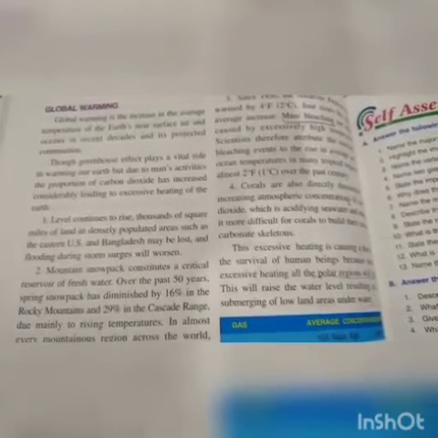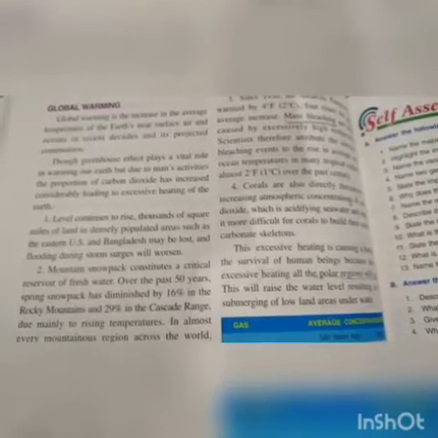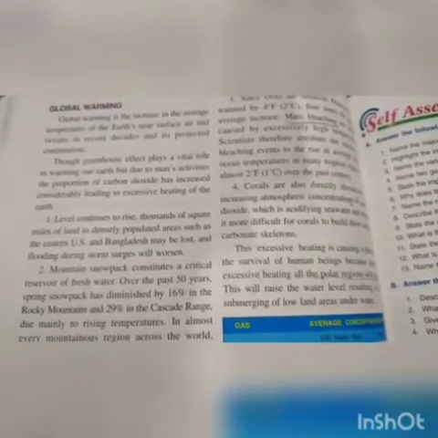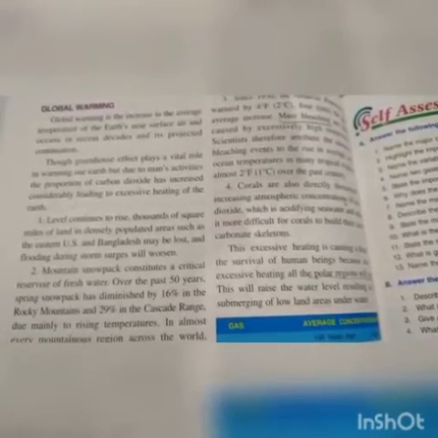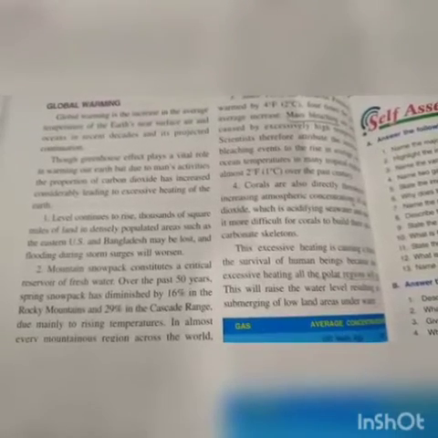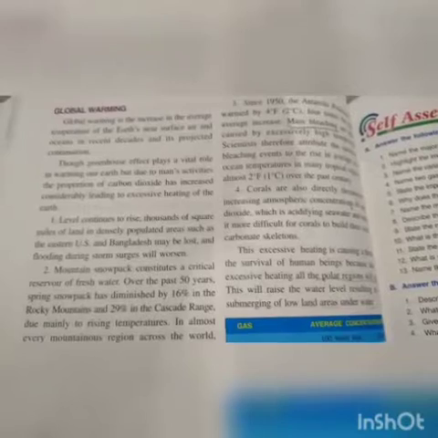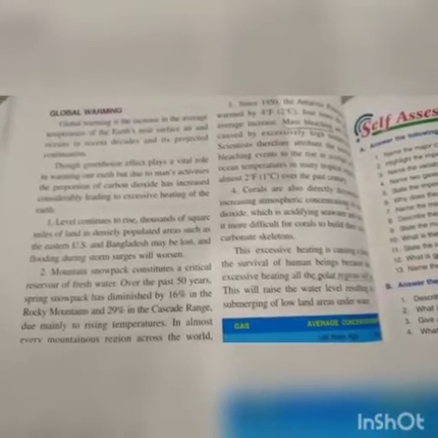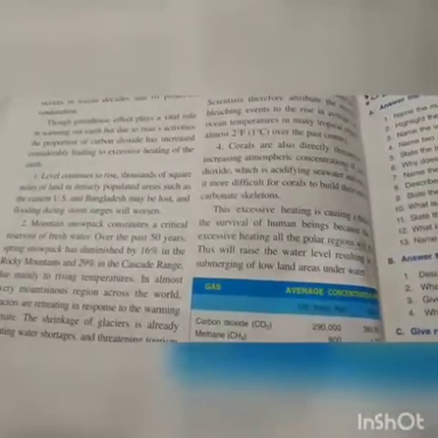Greenhouse gases, industrial activity, agricultural activity, deforestation. These are the various causes which are responsible for the rise in the concentration of CO2. So, being human, we cannot stop this phenomenon. We cannot stop the global warming phenomenon, but to some extent